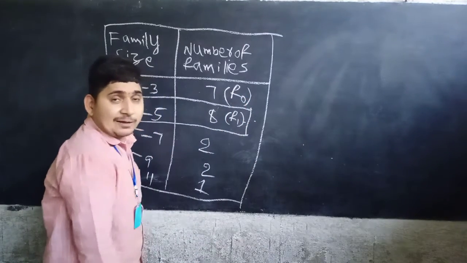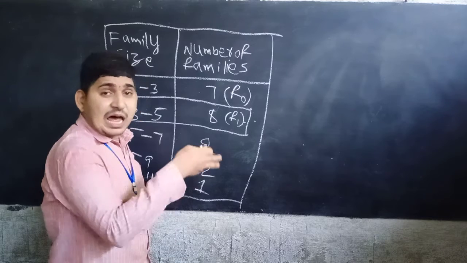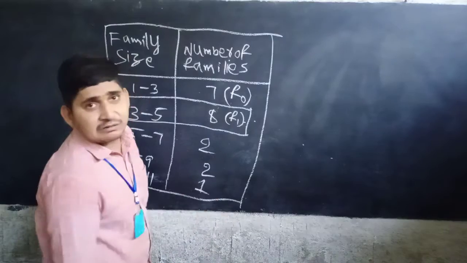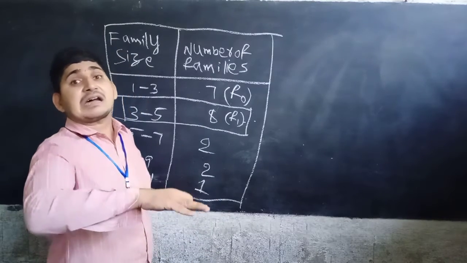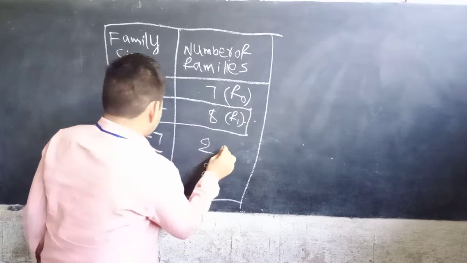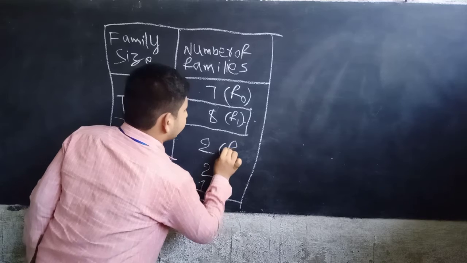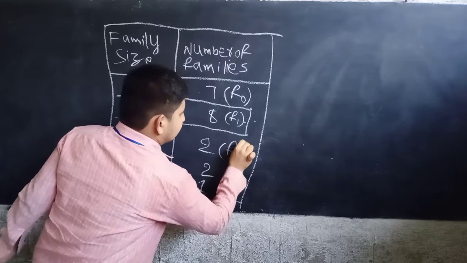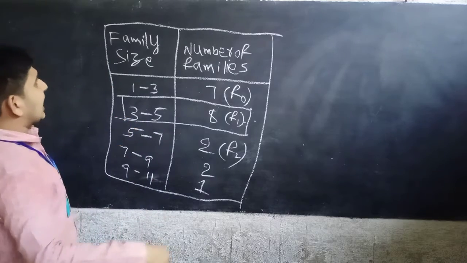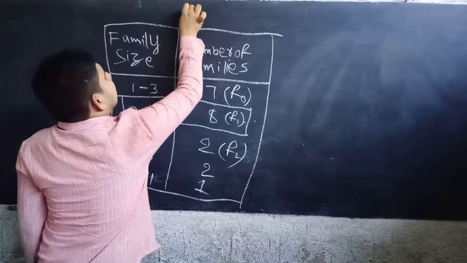The frequency which is before the modal class is known as F0, the frequency of the preceding class. Next we have F2, the frequency of the succeeding class. Now, l equal to what? l is the lower limit of the modal class, so l equal to 3.